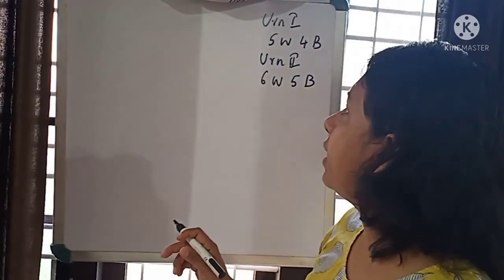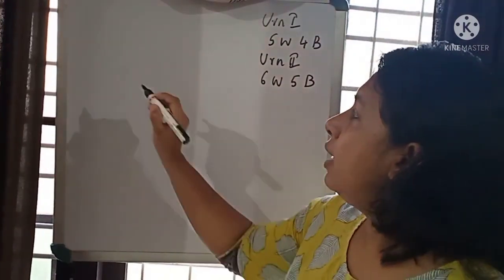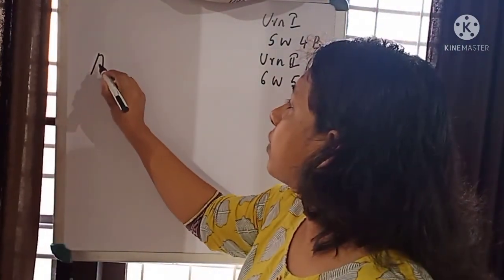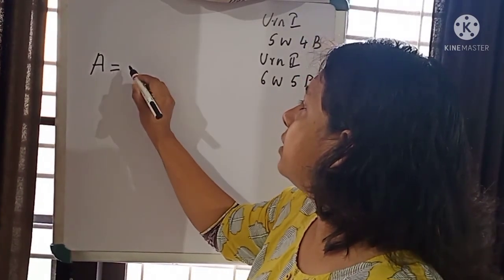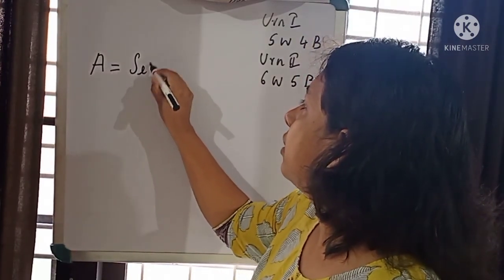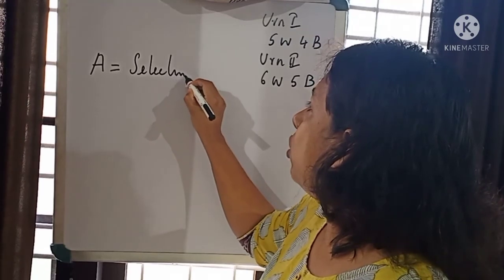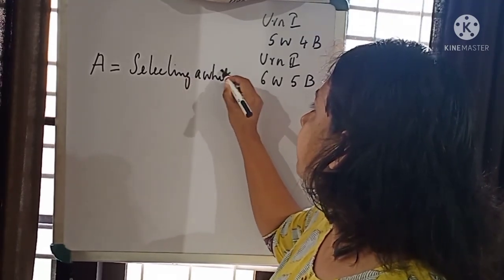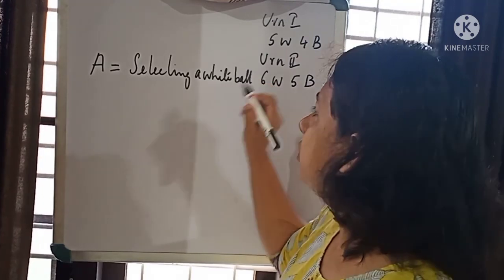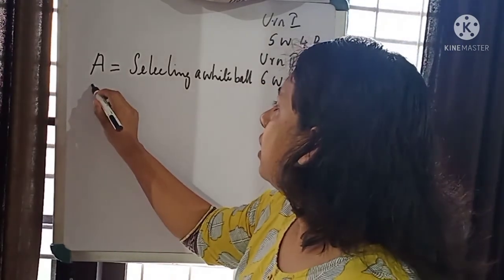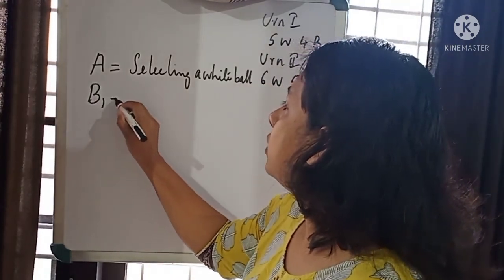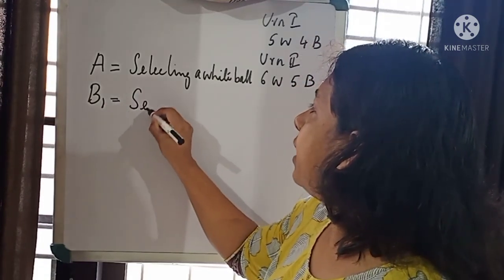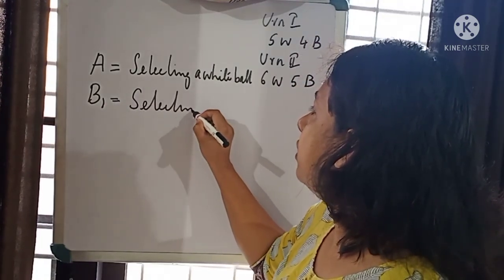So let us define the events at first. Let A denote the event that is selecting a white ball. And let B1 denote the event selecting the first urn.